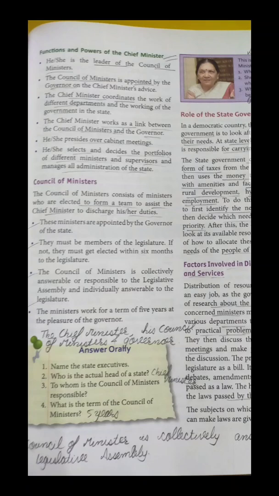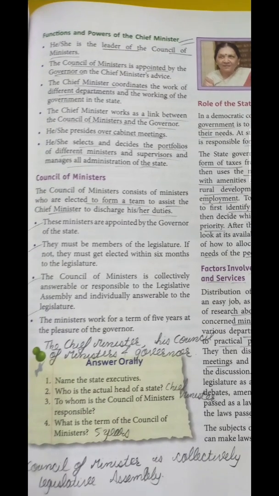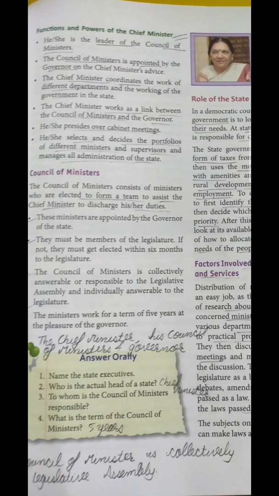He is the leader of the council of ministers. The council of ministers is appointed by the governor, but on the advice of the chief minister. The governor takes the complete advice from the chief minister while appointing the council of ministers. The chief minister acts as a link between the council of ministers and the governor. He is consulting with the governor as well as the council of ministers, so he is considered a link between the two.